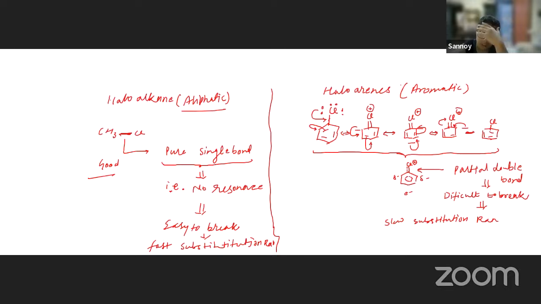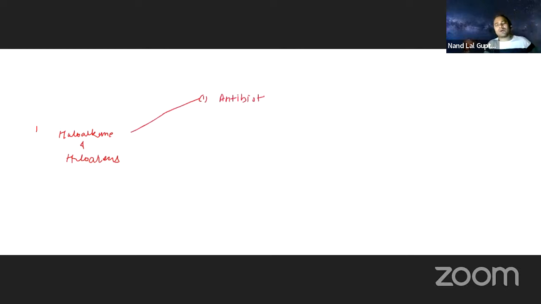Done. Now, if anybody asks why we study this chapter in 12th standard, why do we study haloalkane and haloarene, what is the need? The first big reason is antibiotics. In our life we cannot survive without antibiotics.